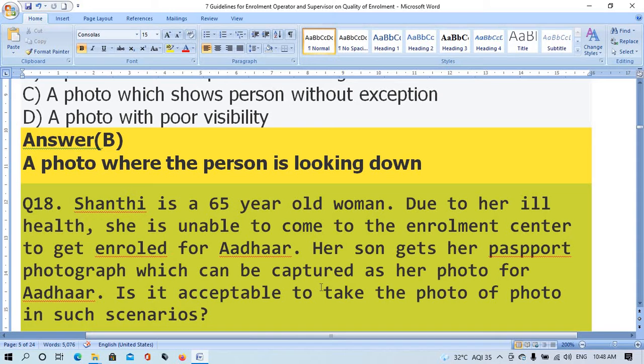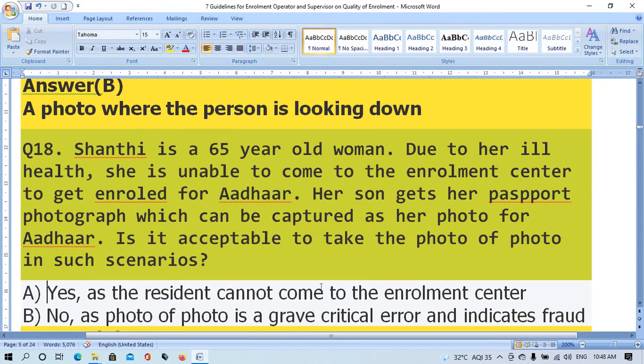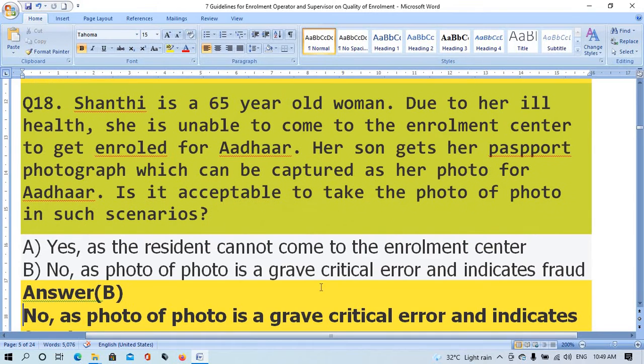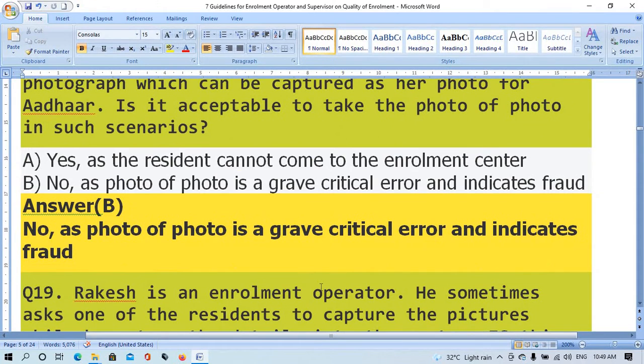Is it acceptable to take the photo in such scenarios? Option A, yes, the resident cannot come to enrollment center. Option B, no, as photo is a grave critical error and indicates fraud. The right answer is option B, no, as photo is a grave critical error and indicates fraud.